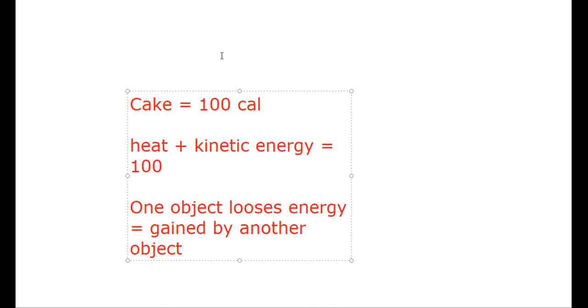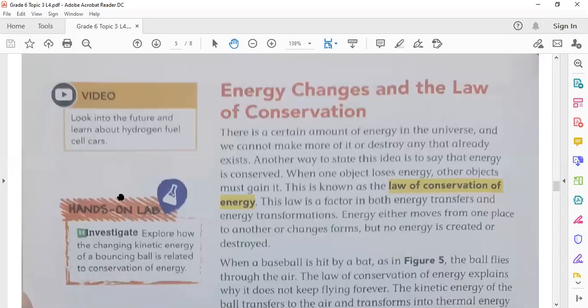What do you want to say, Rashid? Mister, is it all the time heat plus kinetic energy equals 100? No, it is just an example. Oh, okay, I understand. I have to tell you that the amount of energy will stay the same.